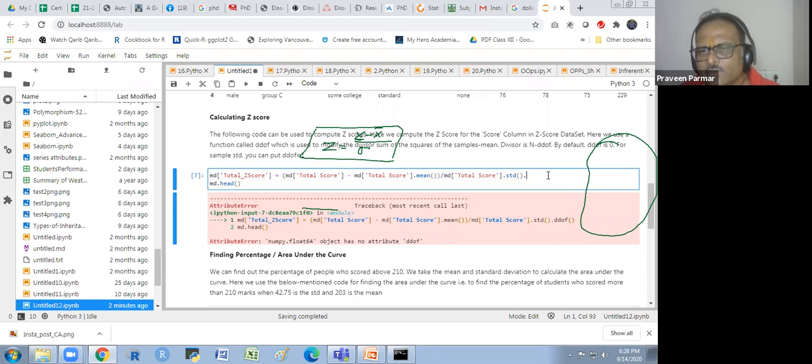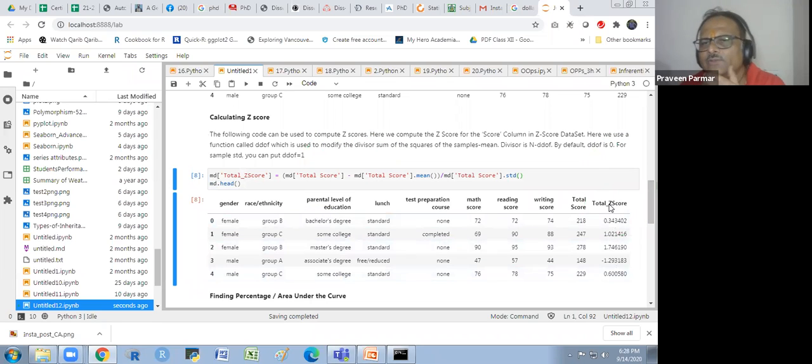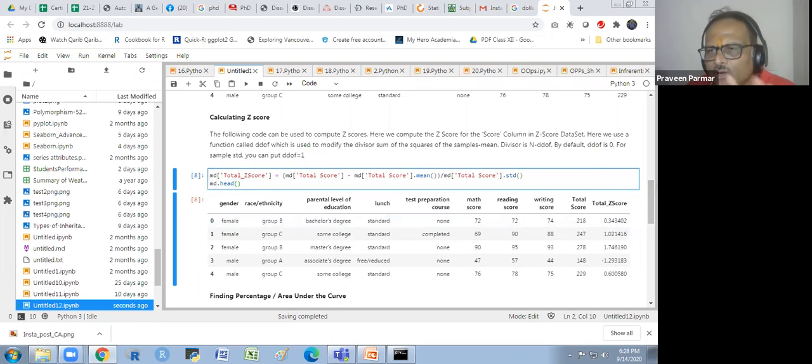I think there is something like that we use sometimes. It's okay, it's working, but it is taking n. Oh, but n is right. You should not take n minus 1 in the standard deviation here. I first clear this. So this is our z-score we have got. So I just showed you how to get the z-score.